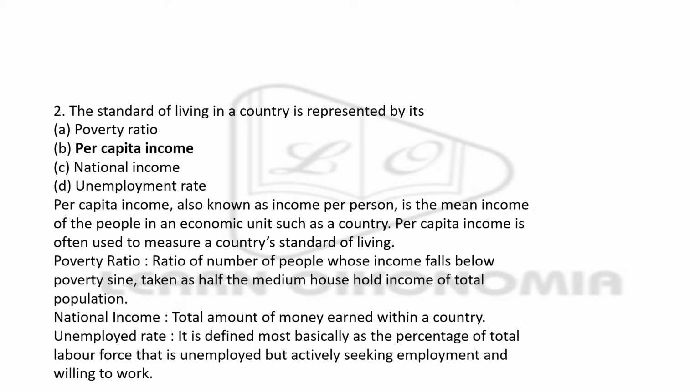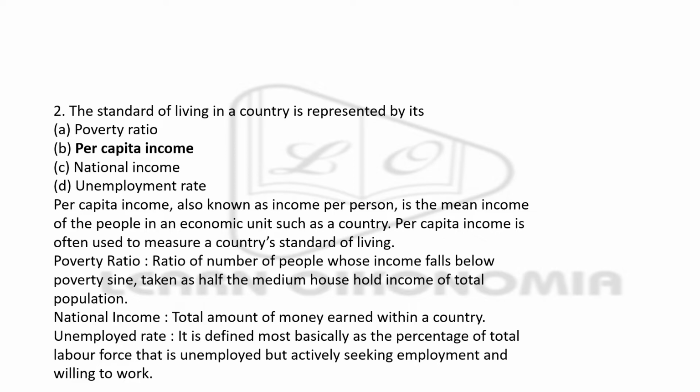Rather than national income, it is important to look at per capita income, which looks into the income per head, or the total income of the country divided by total population, which would give the income of an individual. So this is considered to be more reliable in order to look into the standard of living in a country. This is considered to be a measure of a country's standard of living.